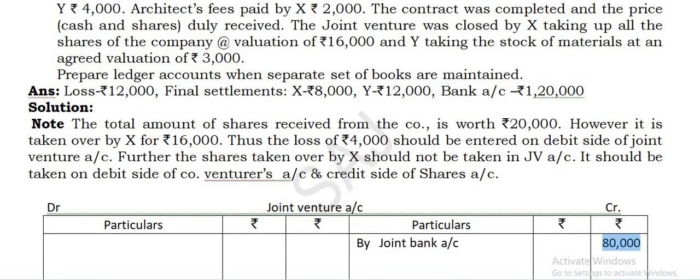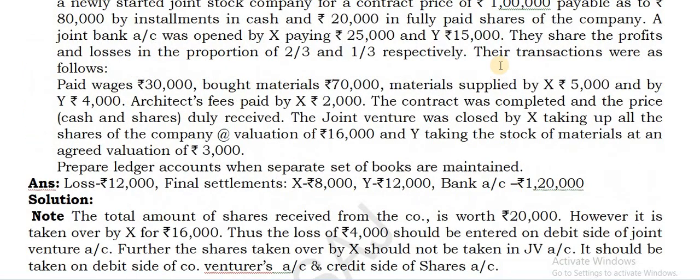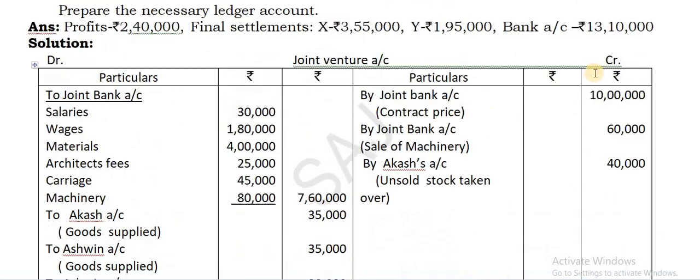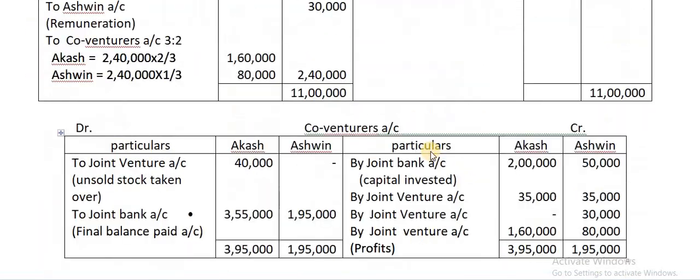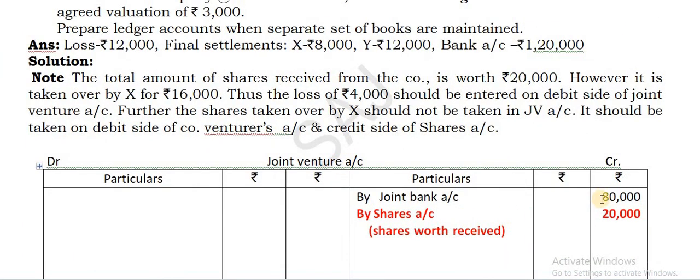So right on the credit side, joint bank account 80,000 and shares account 20,000. So these are two things being received. One is received in cash, the other is received in shares. Together it is 1 lakh. So I'm not writing 1 lakh directly, unlike in the previous problem. There it was written as 10 lakh directly to the joint bank. But here it is clearly given that it is split into 2 parts, 80,000 in the form of cash and 20,000 in the form of shares. So hence it is taken separately.